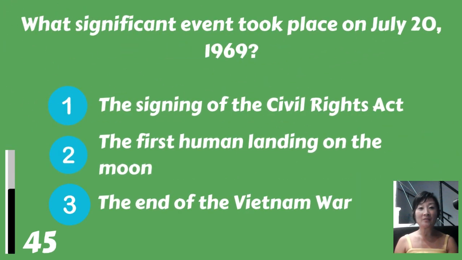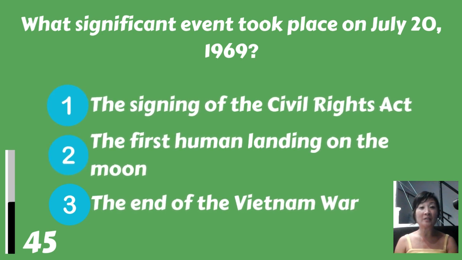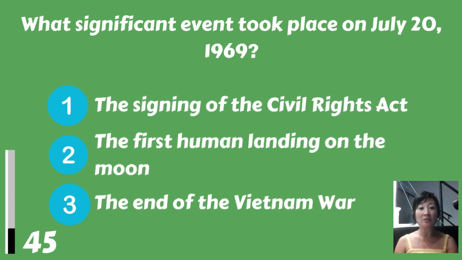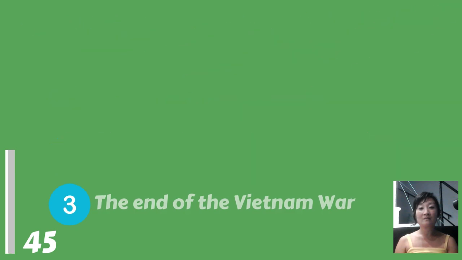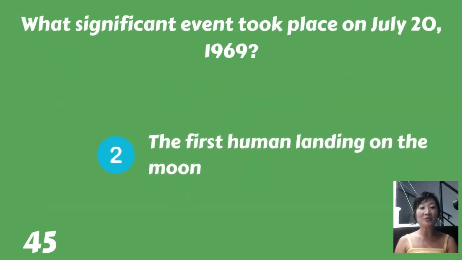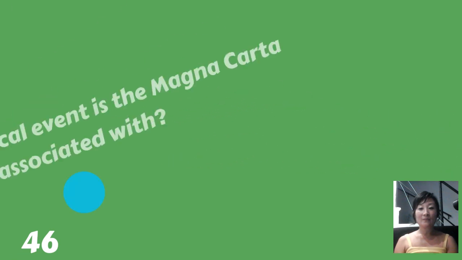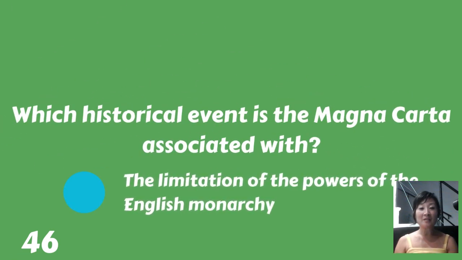What significant event took place on July 20th, 1969? The signing of the Civil Rights Act, the first human landing on the moon, or the end of the Vietnam War? The first human landing on the moon. Which historical event is the Magna Carta associated with? The limitation of the powers of the English monarchy.